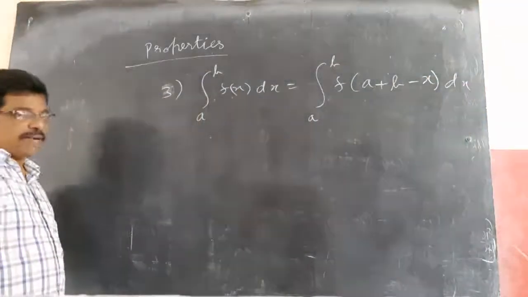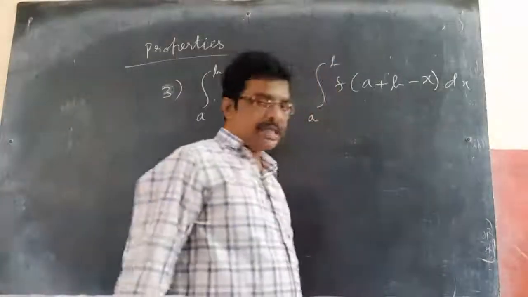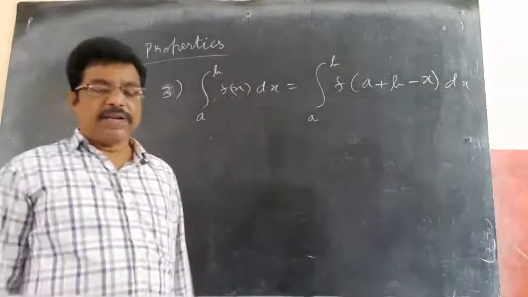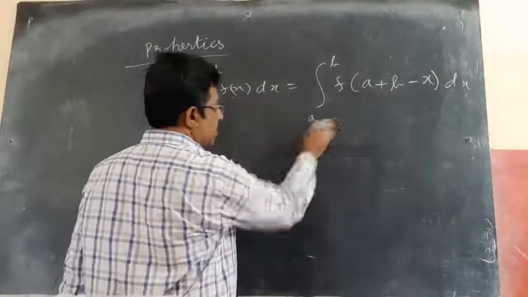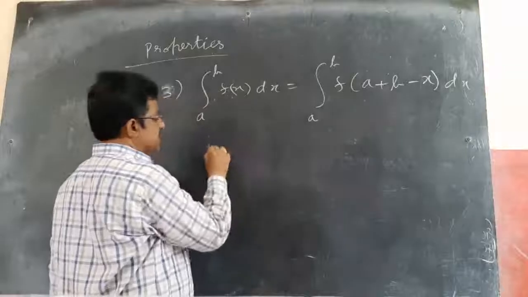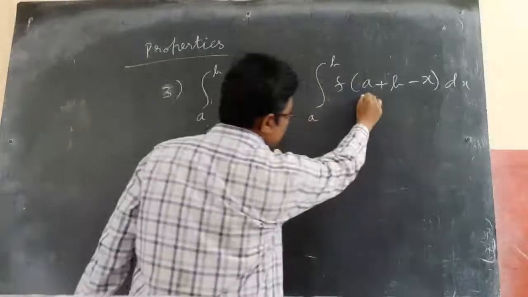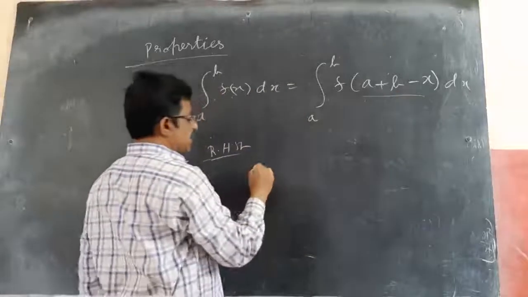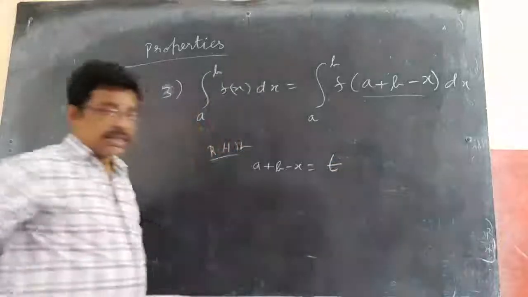Integral of a to b f(x) dx equals integral of a to b f(a plus b minus x) dx. How can you say this is equal to this? I will take the RHS. In the RHS, in place of a plus b minus x, I will substitute some t: a plus b minus x equals t.